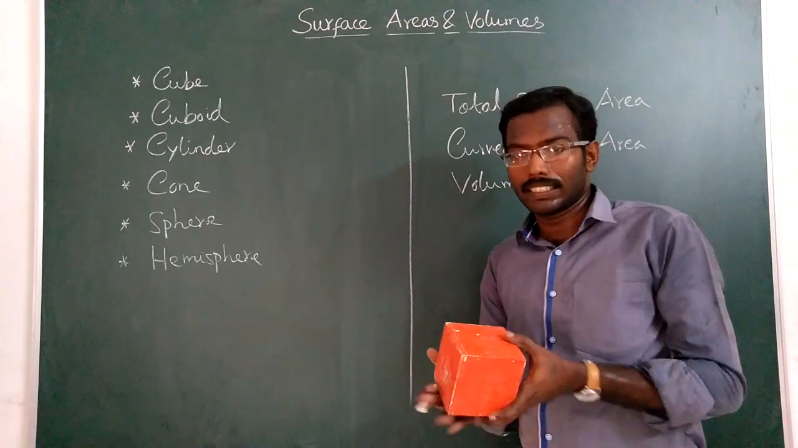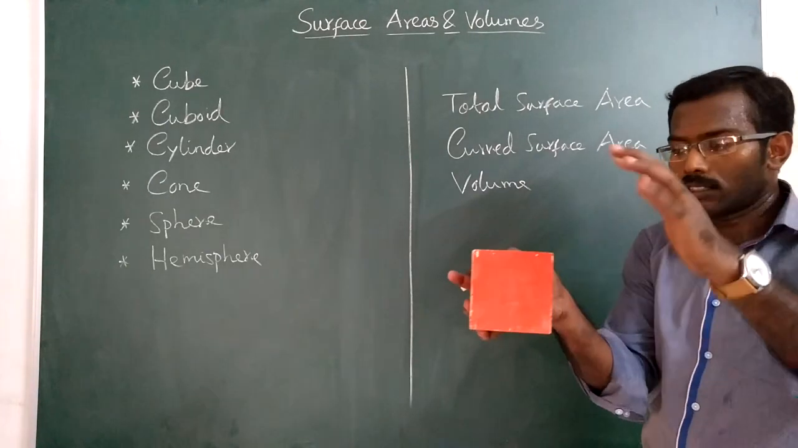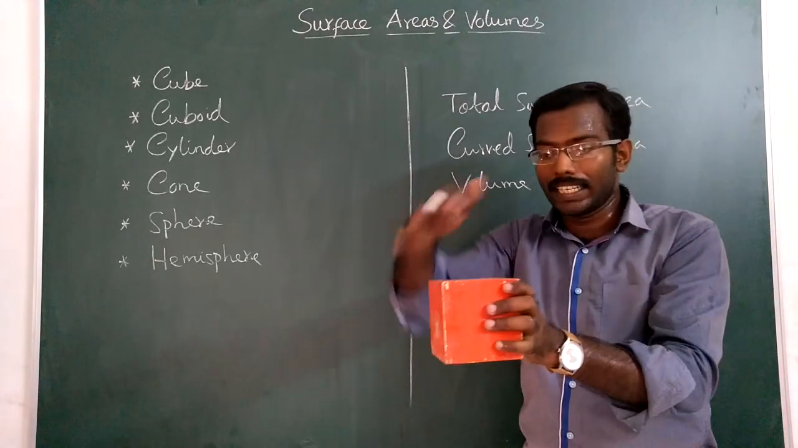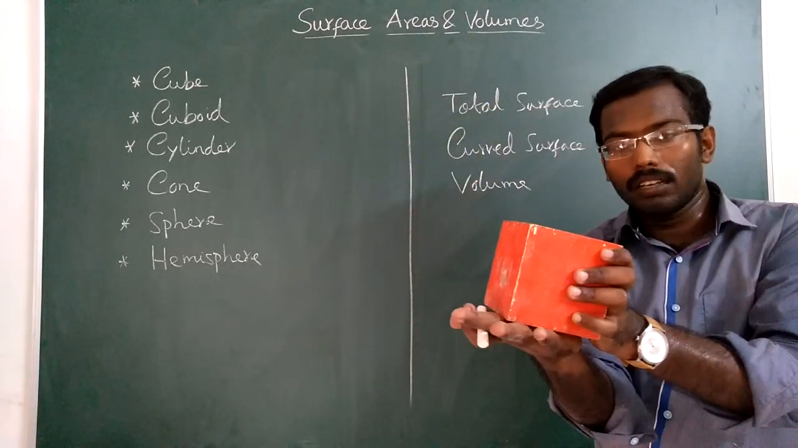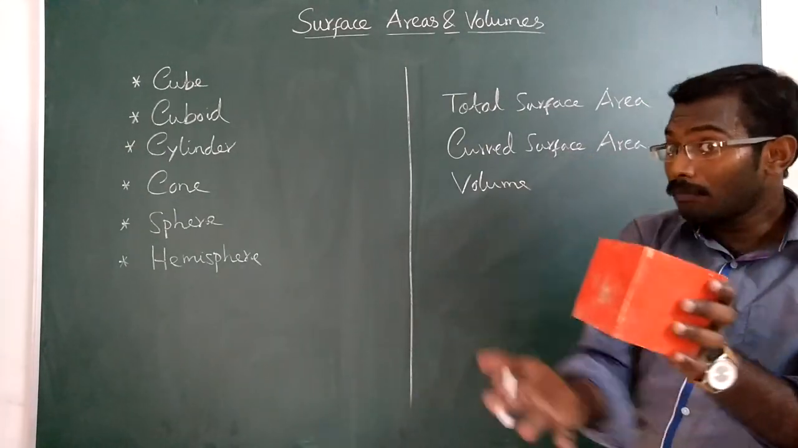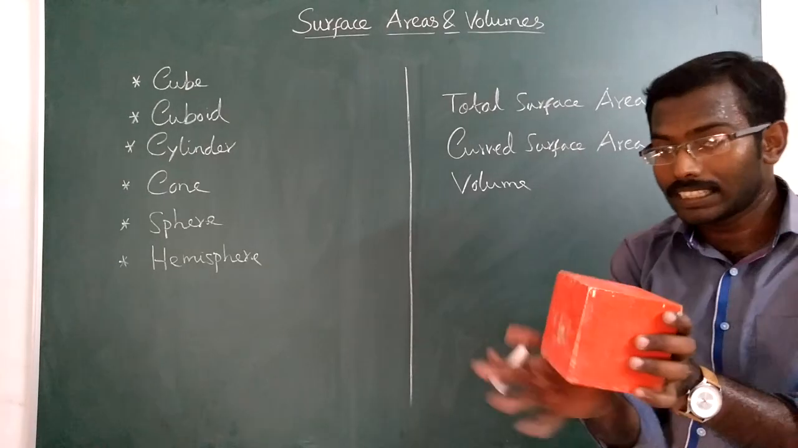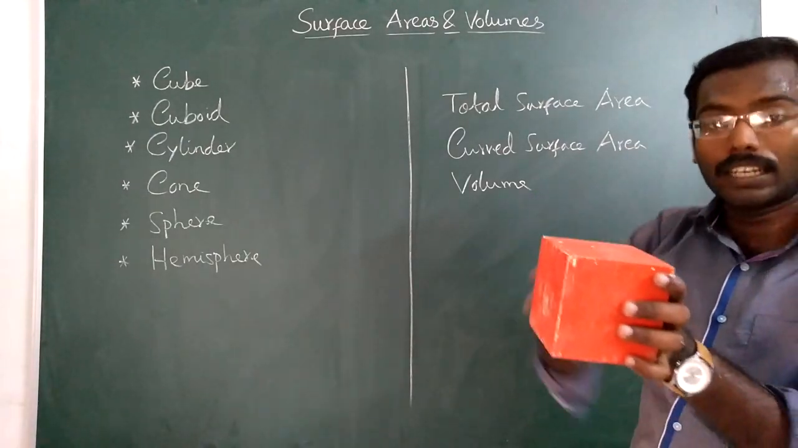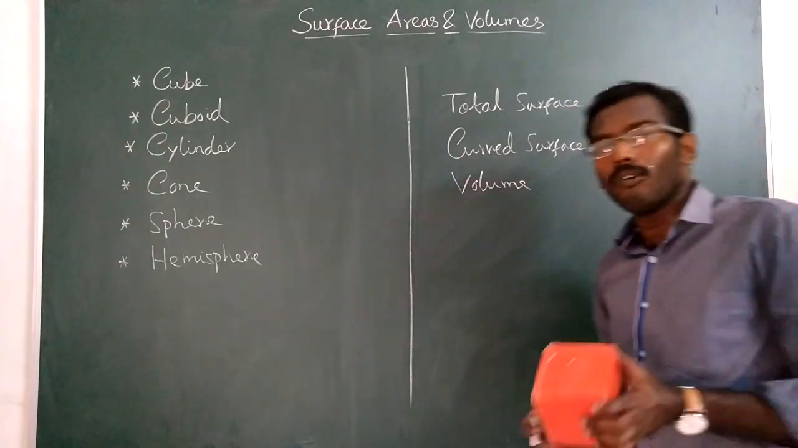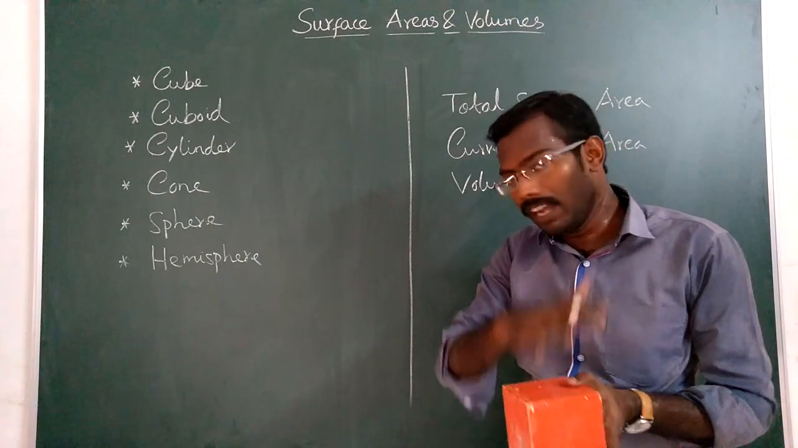But curved surface, the curve 1, 2, 3, 4. Only these 4 sides' area will be calculated. The top and bottom will not be considered. If top and bottom is considered, that is total surface. If top and bottom are not considered, only these 4 curved sides, that is called curved surface area. And third one is volume. You know, volume is the whole space, the entire space occupied by the object.